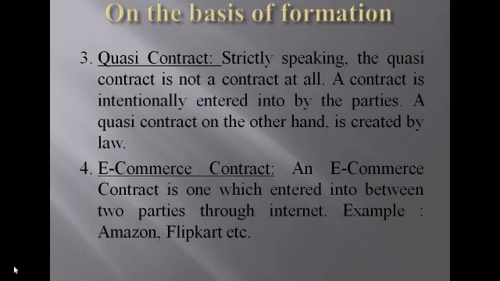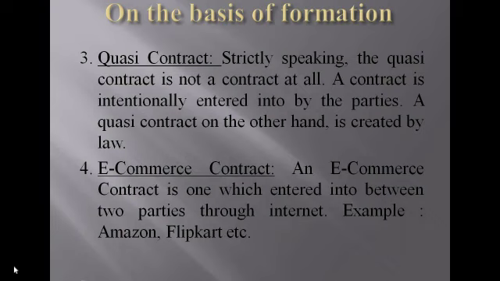So Y is liable to pay for the goods to X. In case Y does not pay any amount for the goods, then X has the power of enforceability. That's why it is called a quasi contract.